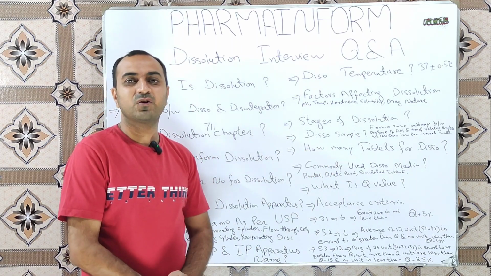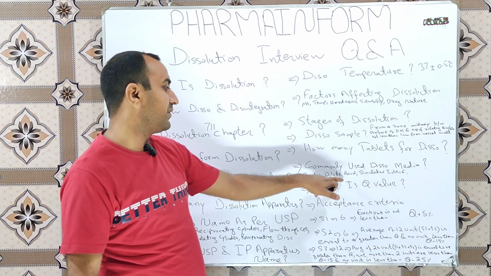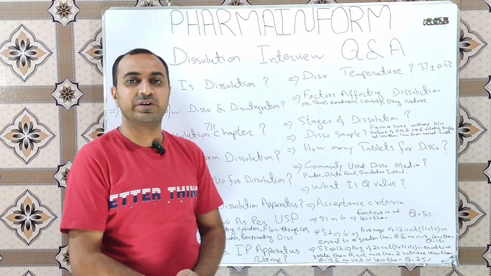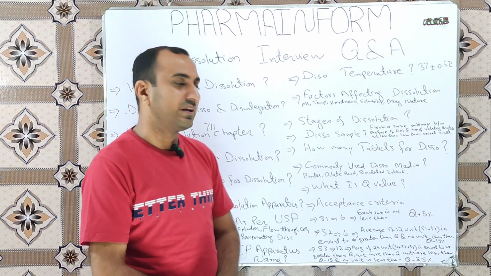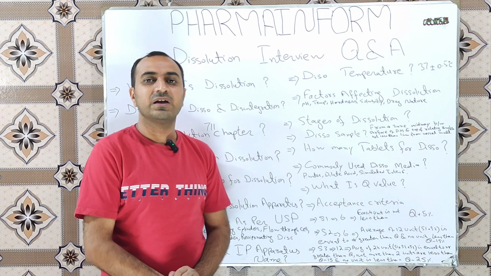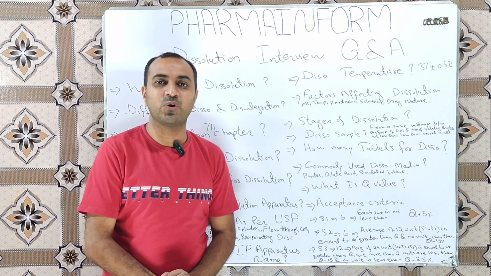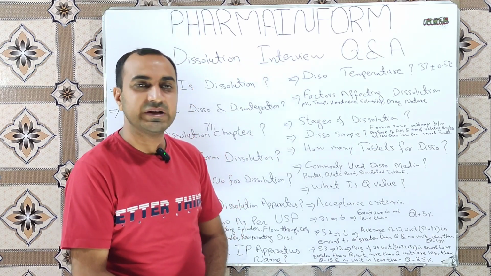Next question is: what are the commonly used dissolution media? The answer is purified water, dilute acid and simulated intestinal fluid. Next question: what is the Q value in dissolution? Q value is the amount of active pharmaceutical ingredient dissolved in the dissolution medium.